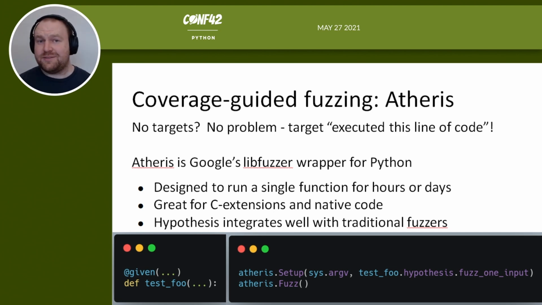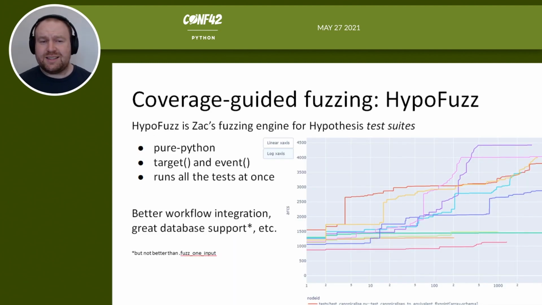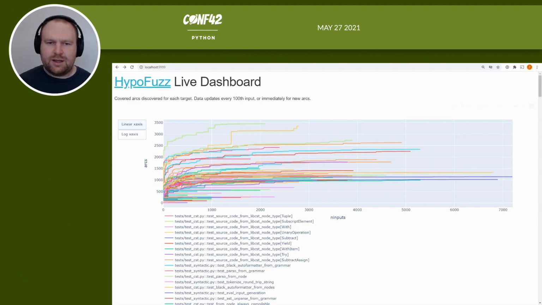This is super powerful if you have C extensions, for example. It's a great way to find memory leaks or address errors or undefined behavior using the sanitizers. And Hypothesis integrates with this really well. So you can generate really complex inputs or behavior using Hypothesis and then drive that with a fuzzer. Or if you want to do that for an entire test suite, I have a tool called HypoFuzz that you can find at hypofuzz.com, which is pure Python. So it works on any operating system, not just on Linux, and it runs all of your tests simultaneously, trying to work out adaptively which ones are making the fastest progress. Let's have a look at that now.